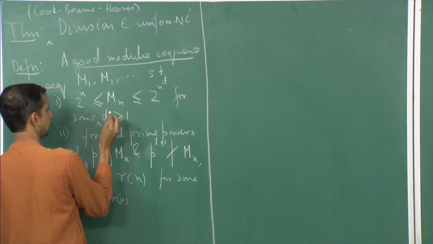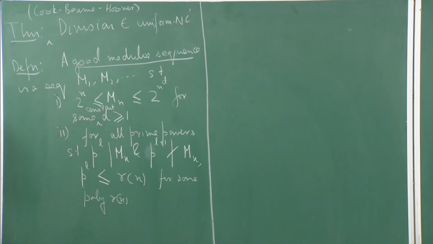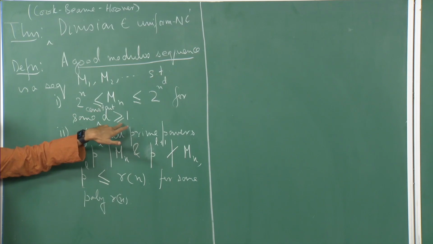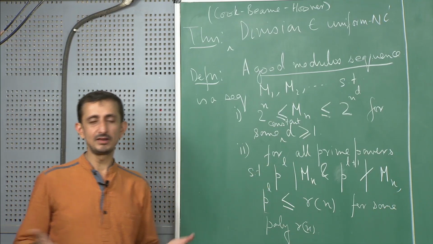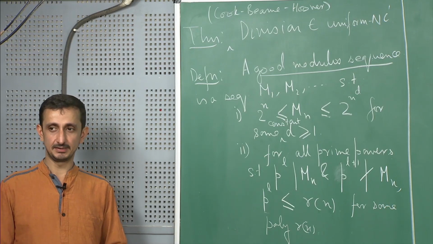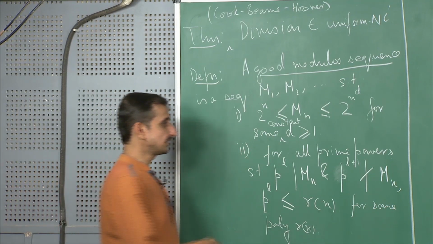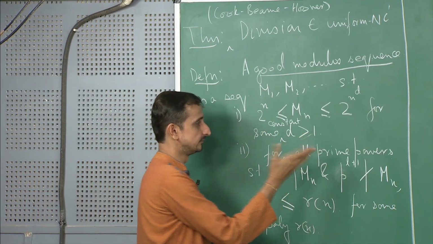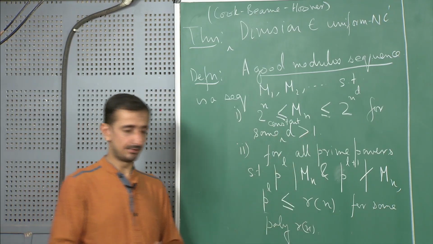Let me write it over here, some constant D greater than or equal to 1. Now, if you just look at this, D equal to 1 actually will not work, because if I set D equal to 1, it means that Mn is exactly equal to 2 to the power n, and the only prime factor of 2 to the power n is 2, and the highest prime power is 2 to the power n itself, and 2 to the power n is of course bigger than any polynomial. So, D equal to 1 does not work. Without any loss of generality I can remove this, but D equal to 2, 3 might work. In fact, we will see.